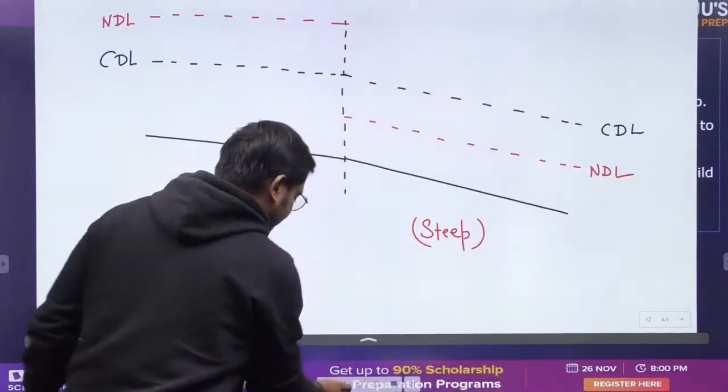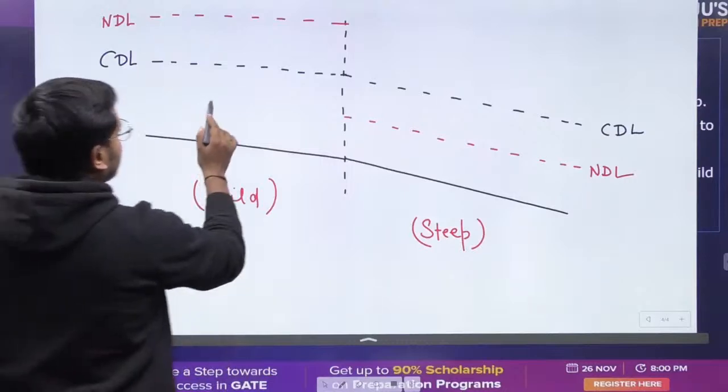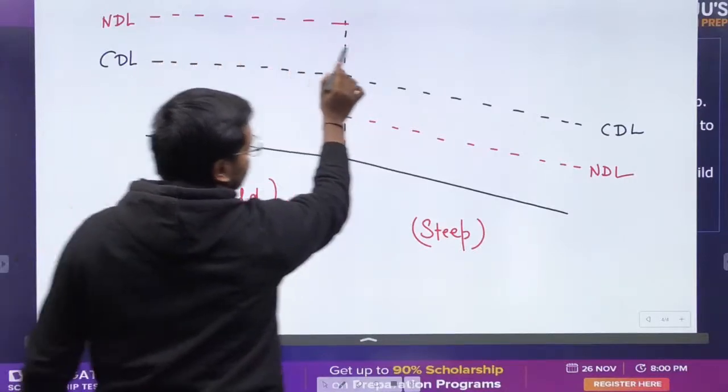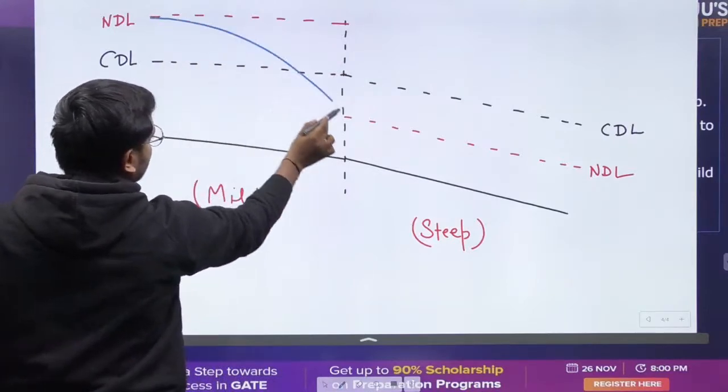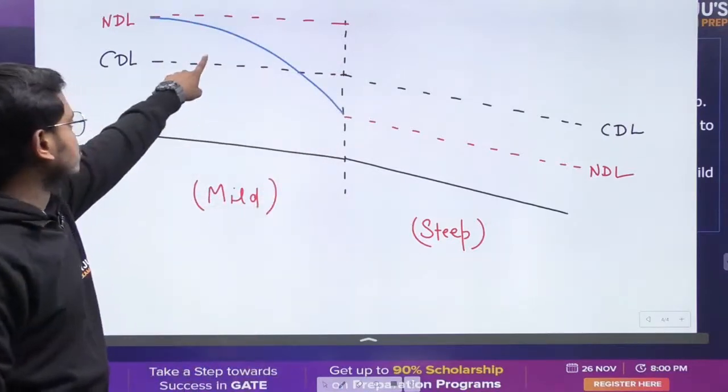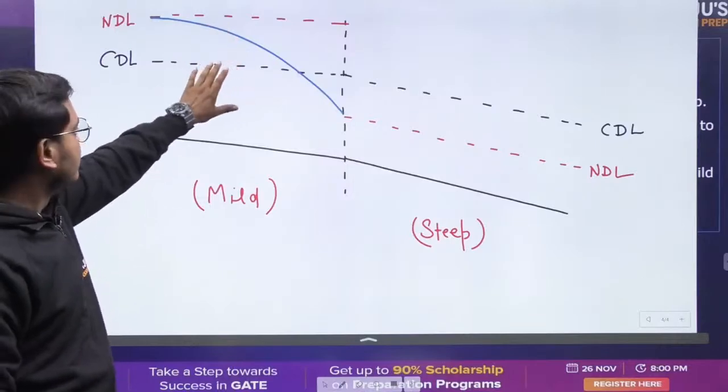Now again, NDL to NDL we have to go. Can I go like this? If I try to go like this, is it possible? It is not possible because in zone 2 you are falling, it's okay, but here you can't.